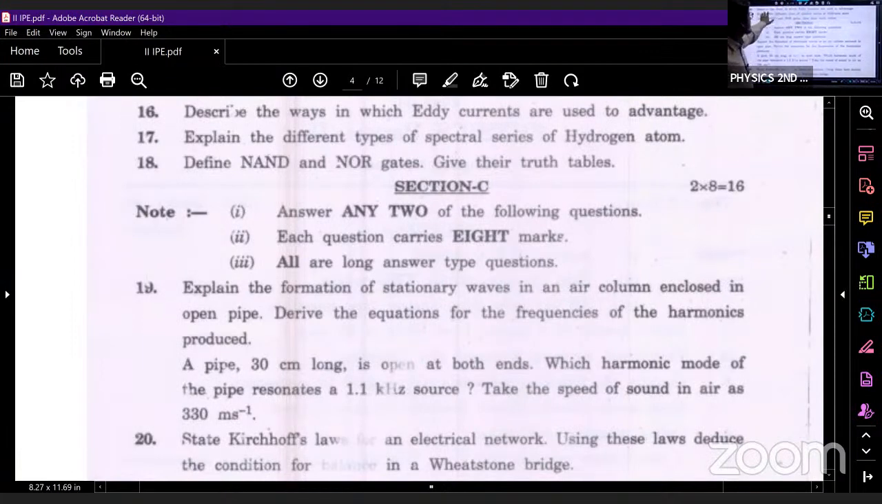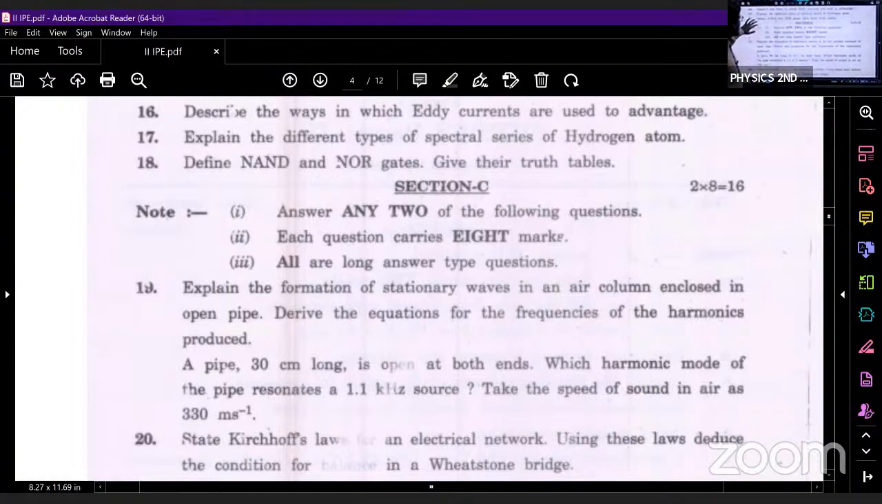So what is the next question? Explain the different types of spectral series in hydrogen atom. This question also we have discussed in the atoms chapter. How many types of series are there? We have Lyman series, Balmer series, Paschen series, Brackett series, and Pfund series. Lyman series lies in the ultraviolet region. Balmer series lies in the visible region. And all the remaining series lie in the infrared region. So this question is also discussed.